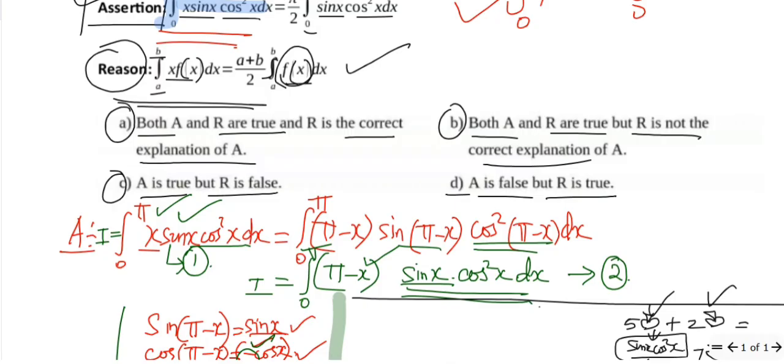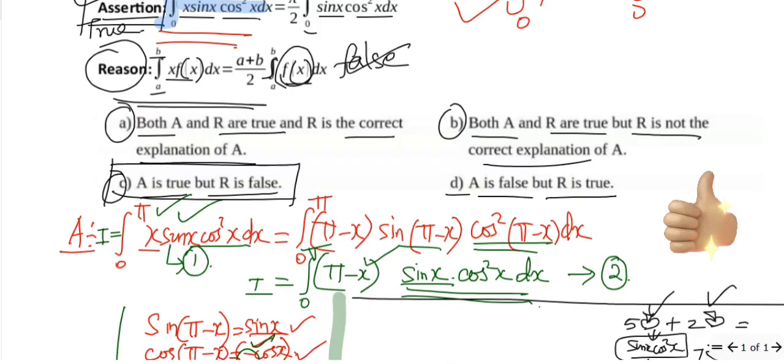Because of that, the reason is false, whereas the assertion is true. That means we need to go for option C. Option C is the right answer for the given assertion reason question.